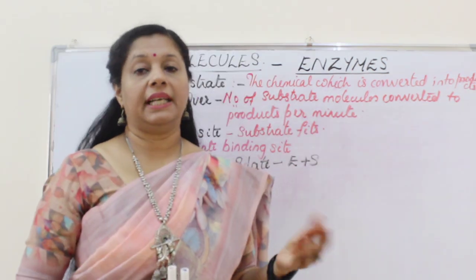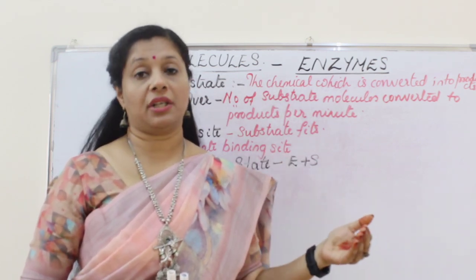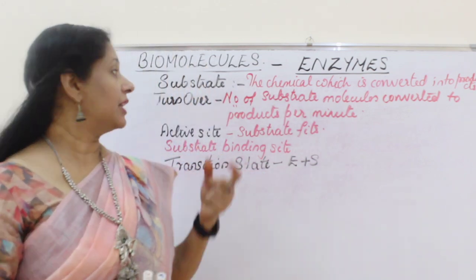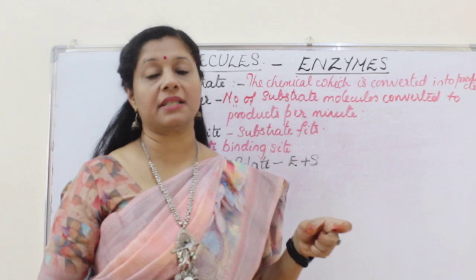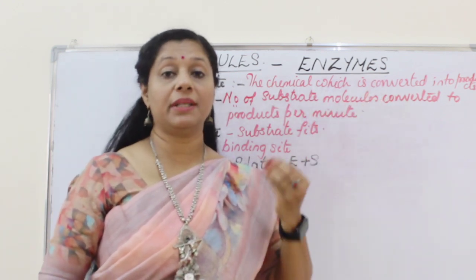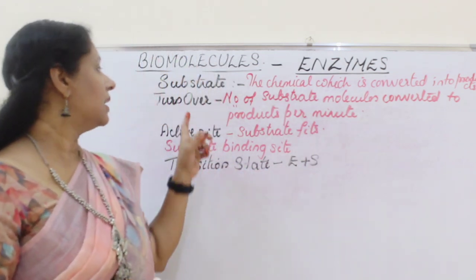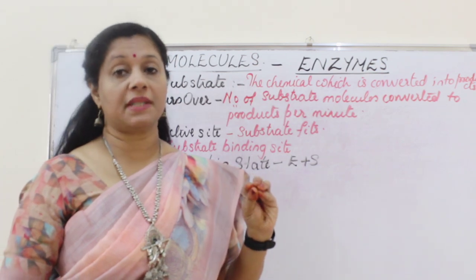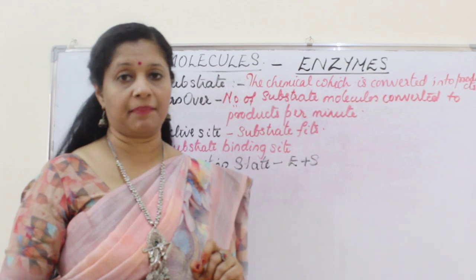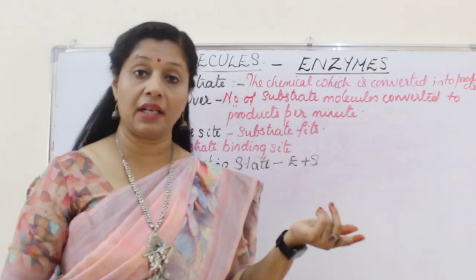Okay, we learned that enzymes can bring about a very drastic change in the rate of reaction. How can enzymes do this? We are now going to discuss that. Whenever we talk about enzymes, they act on certain chemicals. The chemical which gets converted into product, in chemistry we call it reactants, is called a substrate. Now, how many molecules of substrate are converted into products per minute? That is called the turnover number of an enzyme. It shows the efficiency of the enzyme. If the turnover number is high, the enzyme is very efficient.